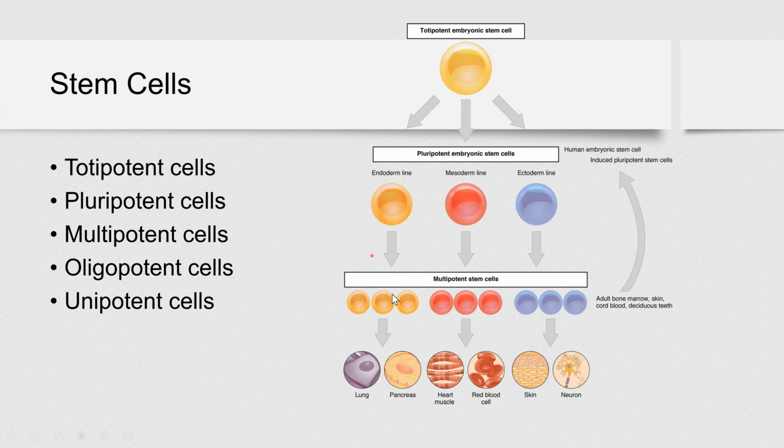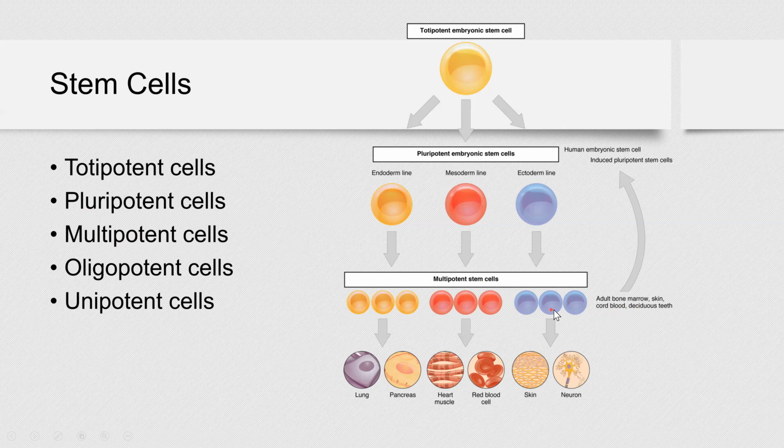Now, when cells continue to differentiate, so they become different, they form different lines and lineages, they now, instead of pluripotent, become multipotent. Now, multipotent cells are found in adults, right? So it says over here, multipotent adult bone marrow, skin, some cells that will form your blood, right?